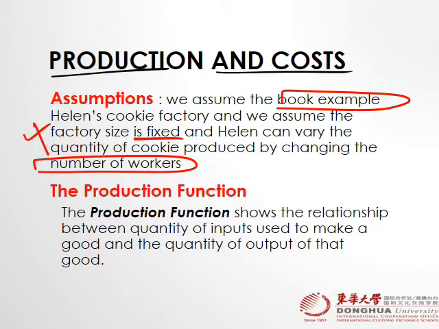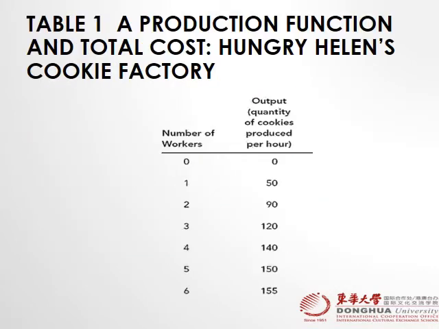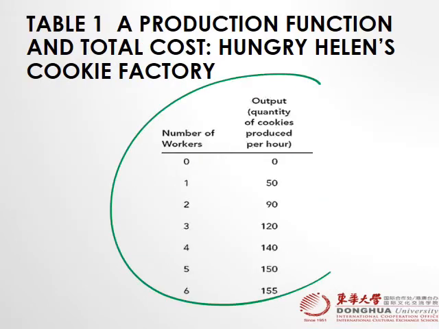So let's talk about the production function. The production function shows the relationship between the quantity of inputs used to make a good and the quantity of output of that good. In simple words, it shows the relationship between inputs and output. So let's explore further in the next slide. This table is called a production function because it shows the input versus output. If Helen employs zero workers, the production is zero.